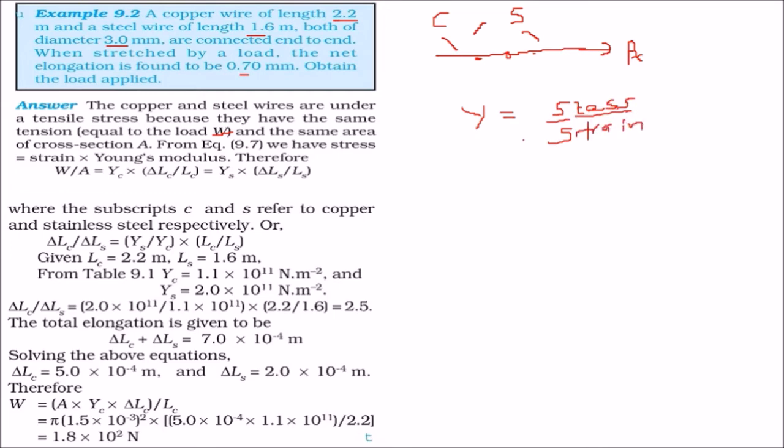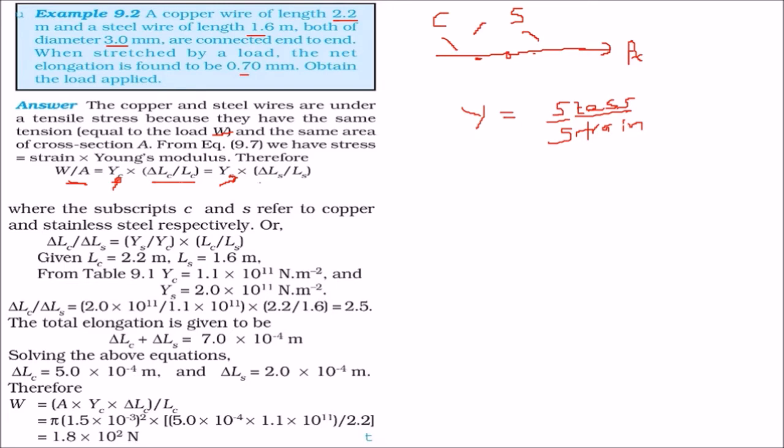How to find out? We know all these values. Stress is given by W by A, and the strain is given by the stress, strain, and Young modulus. Stress is W by A, Young modulus is YC, strain is delta LC by LC. This C is for copper, and same thing we have done for the steel. So we can just equate these two.